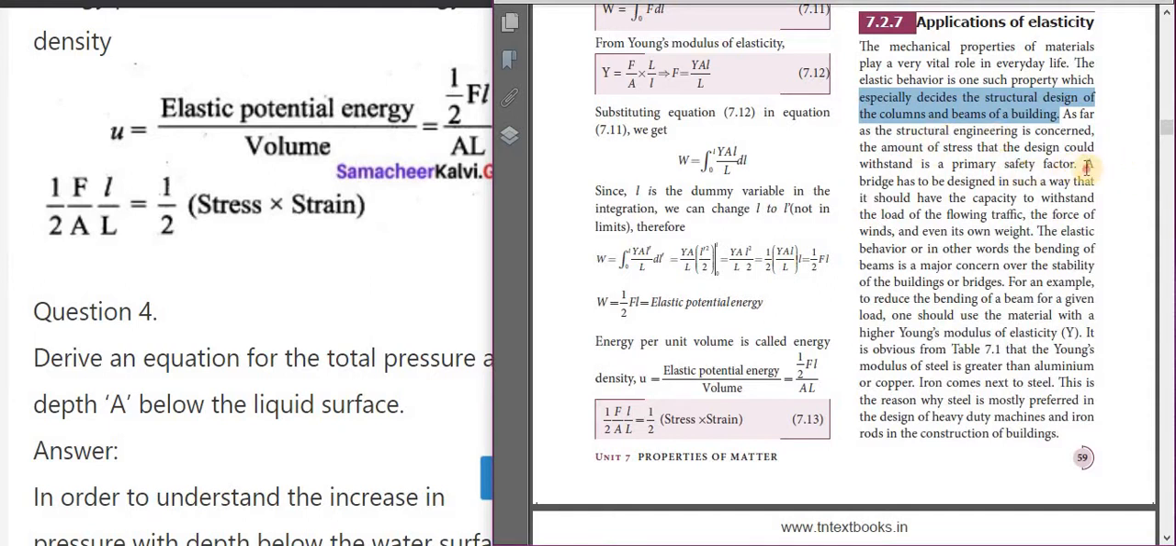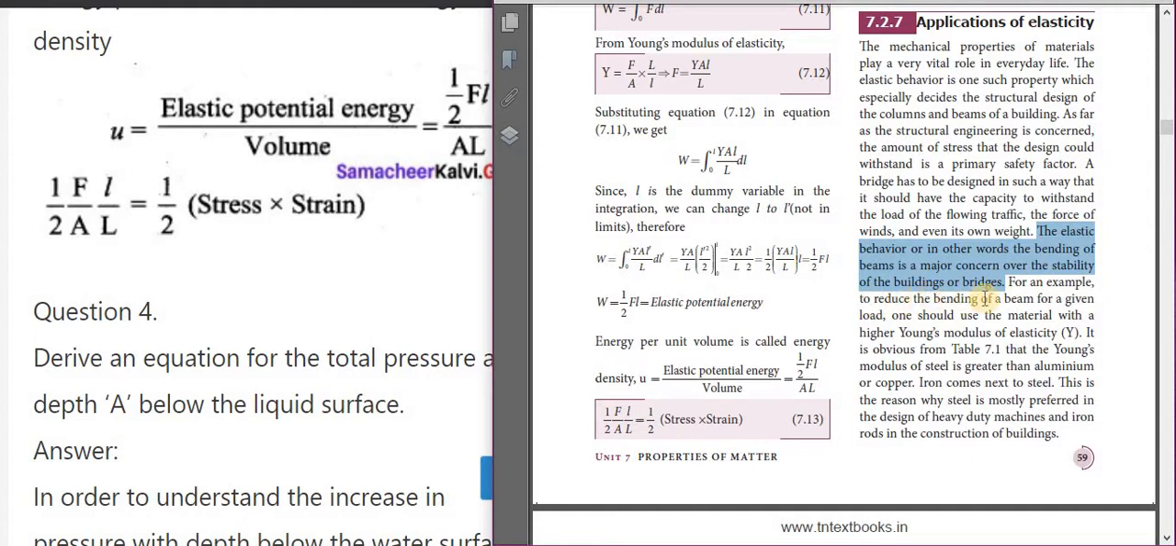A bridge, so this is also an important point. A bridge has to be designed in such a way that it should have the capacity to withstand the load of the flowing traffic, the force of winds, and even its own weight. So this is also a second use of elasticity. The elastic behavior, or in other words the bending of a beam, is a major concern over the stability of the building or bridge.